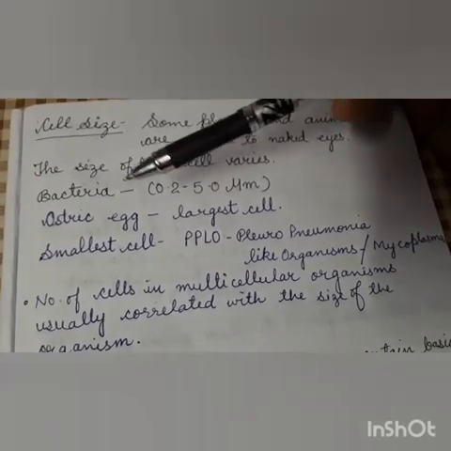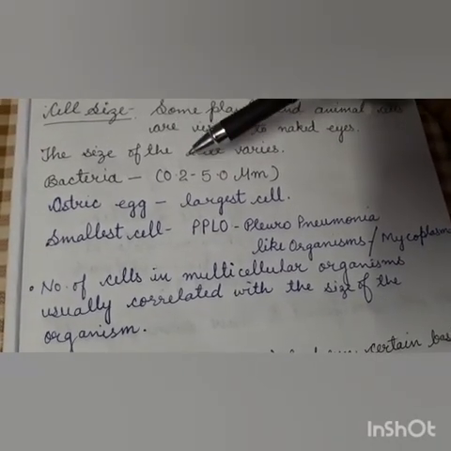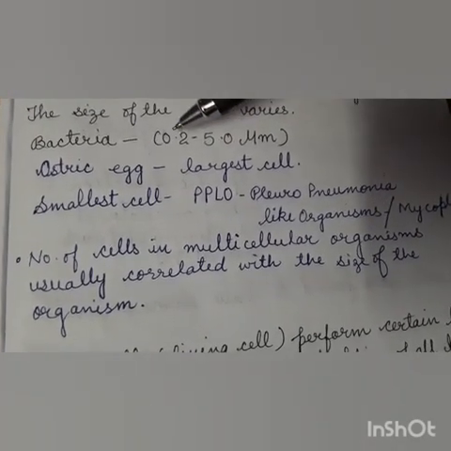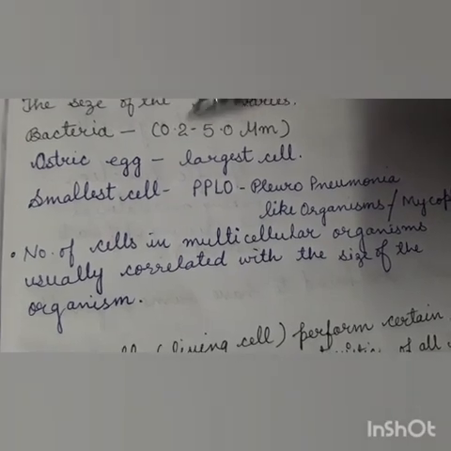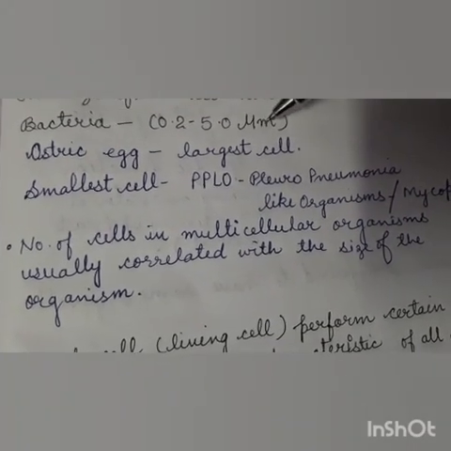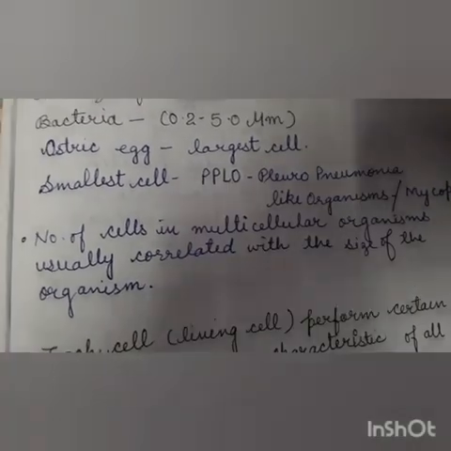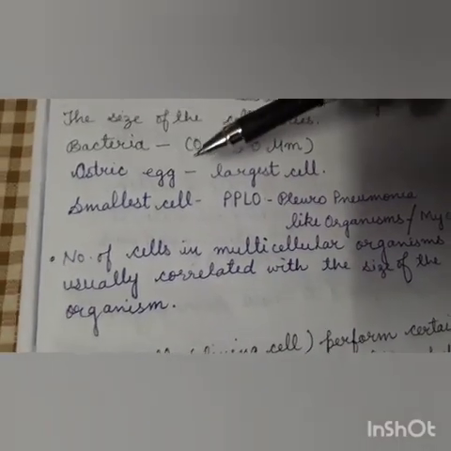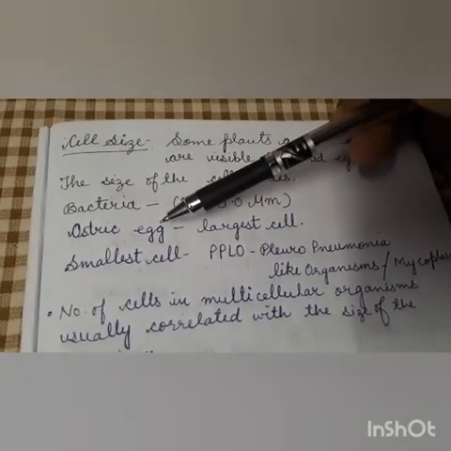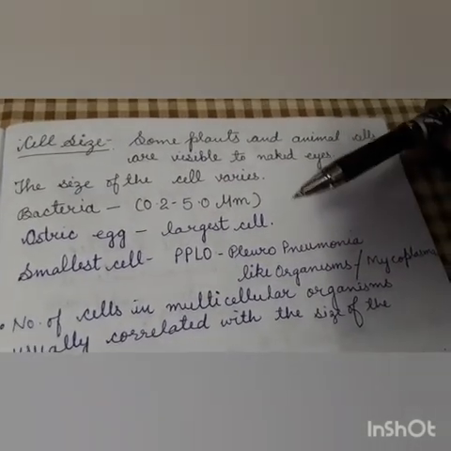And bacteria's size is from 0.2 to 5 micrometer. This sign we call micrometer. And what is the largest cell? Ostrich egg. This is the largest cell in the world.